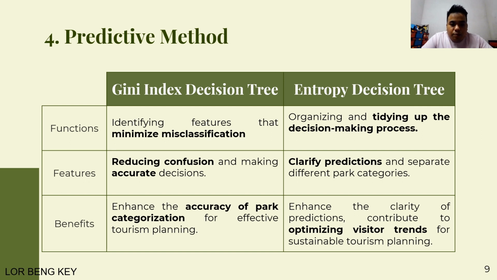Last, the entropy decision tree. This helps us predict what visitors might like by organizing our decision making. It looks at the features that make predictions clearer and separate different park categories. This helps us plan tourism in a way that is good for the environment and makes visitors happy.